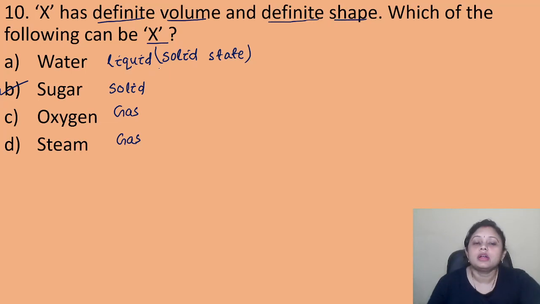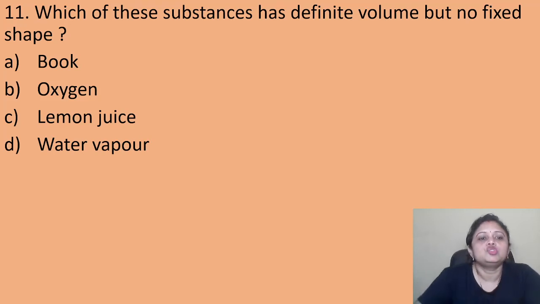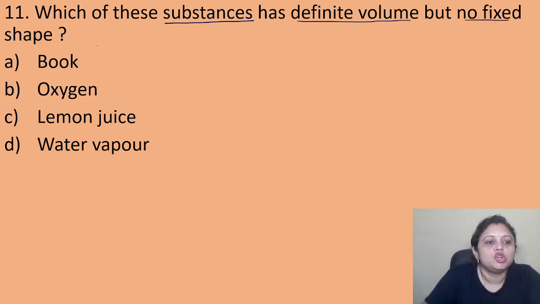Coming to the next question, which of these substances has definite volume but no fixed shape? Option A, book, B, oxygen, C, lemon juice, D, water vapor. In the question it is asked which of these substances has definite volume but no fixed shape. So definite volume and no fixed shape is the property of liquid state.